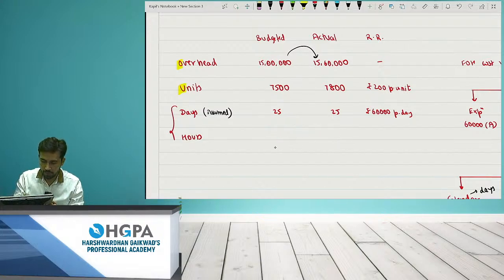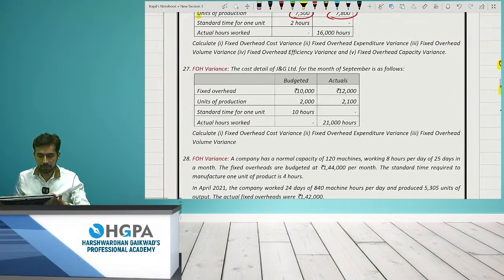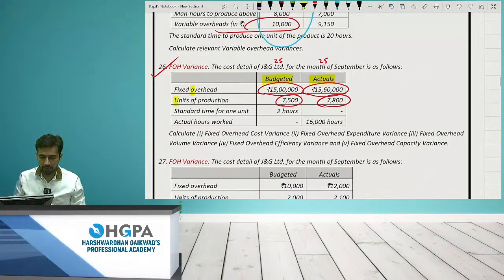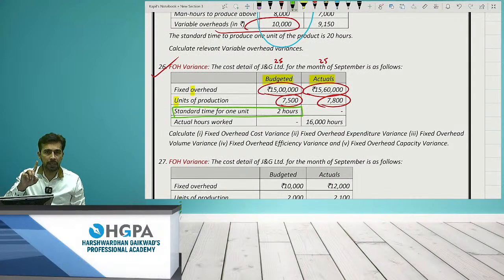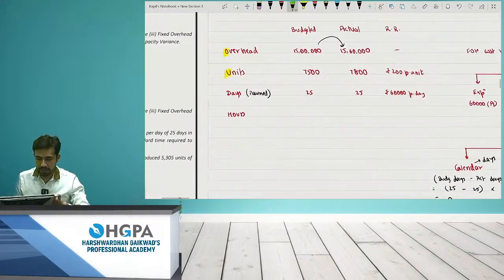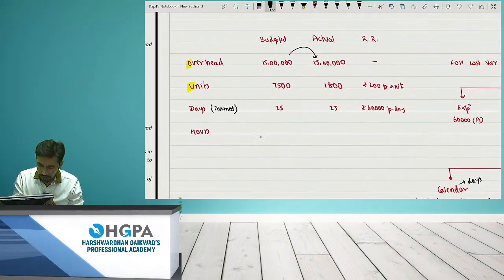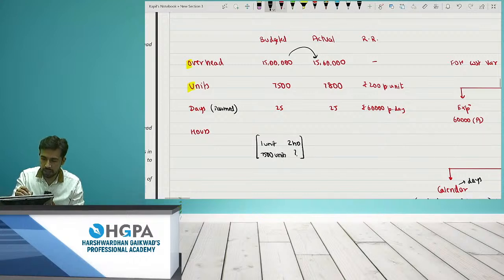Right? So let's check how many hours are given. So question number 26. What is the hours given? Standard time for 1 unit is 2 hours. That means for making 1 unit you require 2 hours. This is the budget data. So how many units were given? 7,500. They have given clear data. For 1 unit, you require 2 hours. For 7,500 units, how many hours? So can I say it will be 15,000 hours?